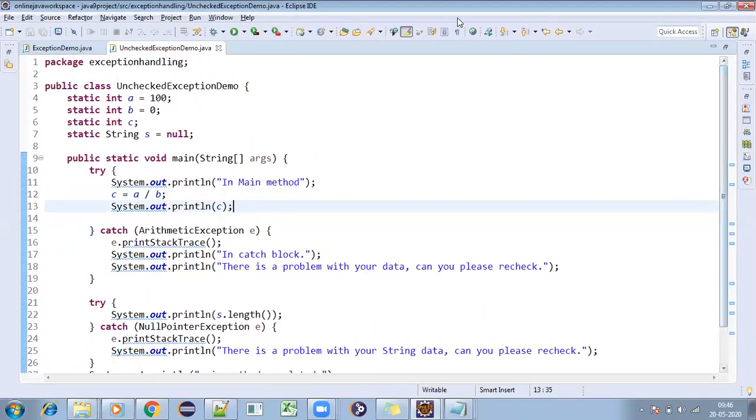Yes, sir. So this is what we covered for today's class, that is unchecked exceptions. So tomorrow we'll be going to discuss checked exceptions.